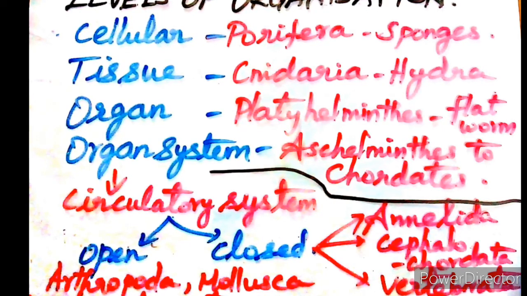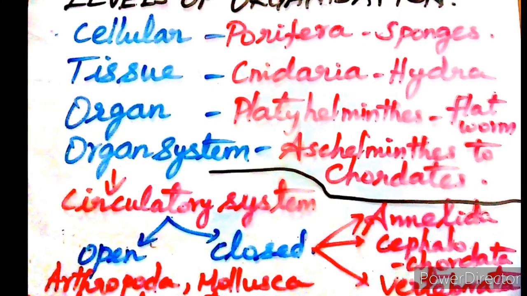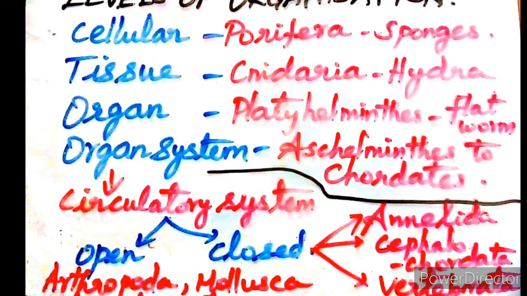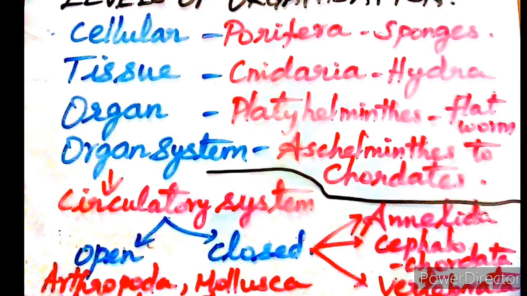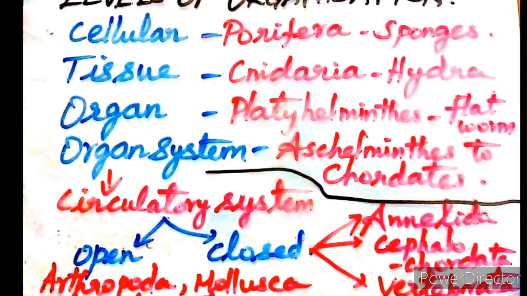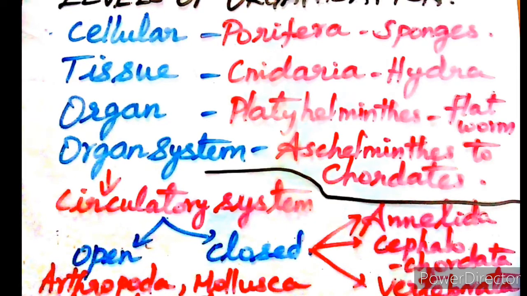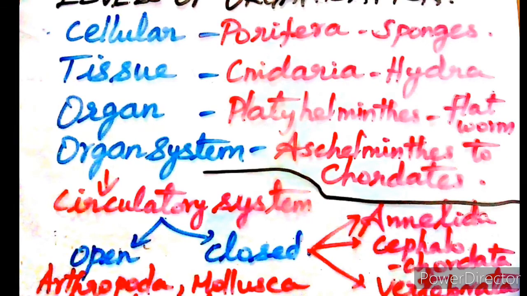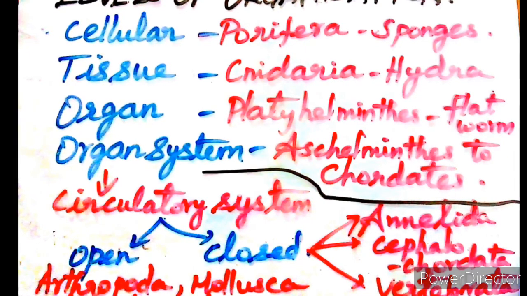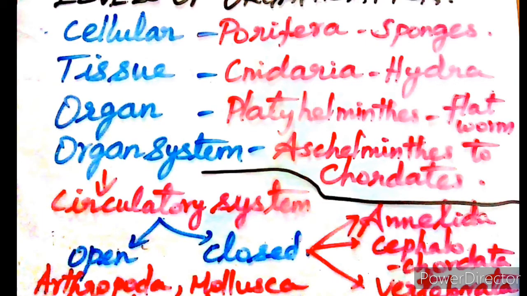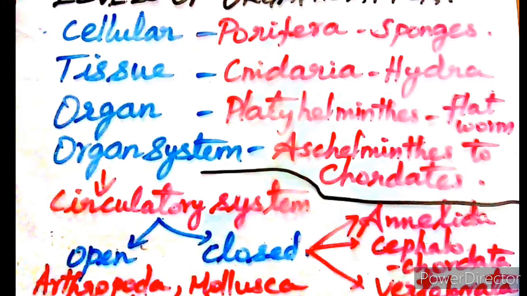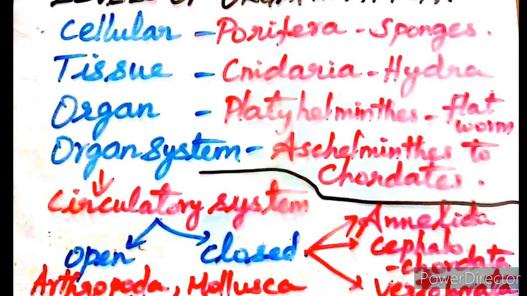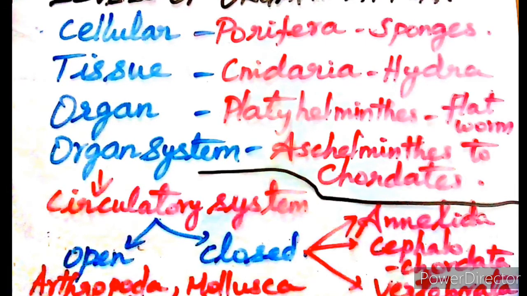When we talk about organ system, we should talk about the digestive and circulatory system. Two types of digestive system can be seen in animals, incomplete and complete. In the incomplete digestive system, there is only one opening which serves as both mouth and anus. Example, Platyhelminthes. In the complete digestive system, there are two openings, one is mouth and another one is anus. It is seen in Aschelminthes to chordates.